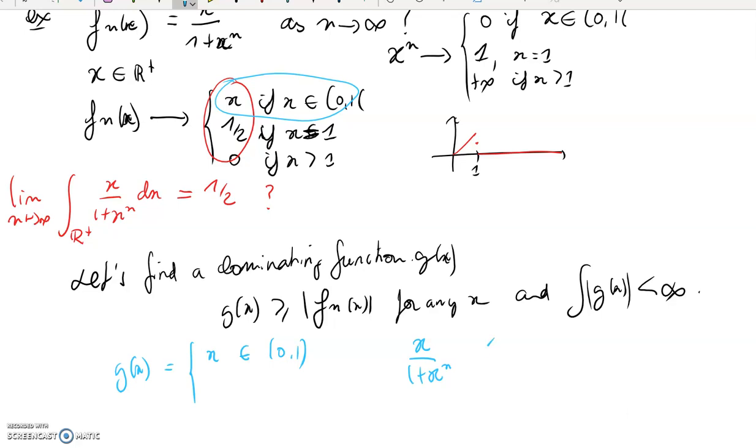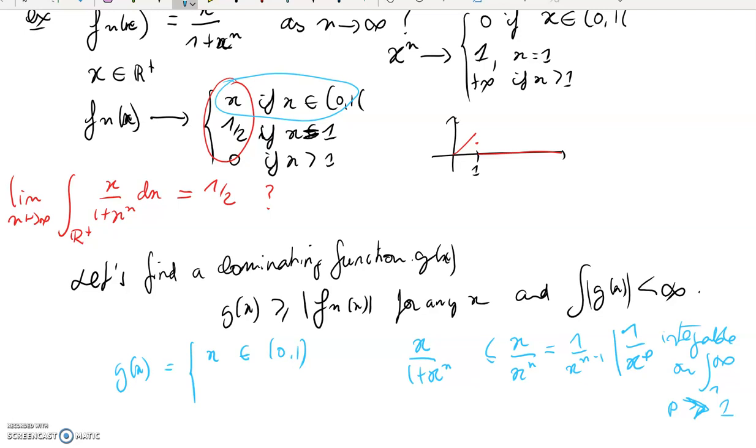So first thing, this is going to be, of course, smaller than x over x to the n, which is 1 over x to the n minus 1. Okay, great. And next thing, we need this to be integrable. So if you remember what we worked on last year, we have that 1 over x to some power p is integrable on 1 to plus infinity if and only if p is strictly greater than 1. These are the Riemann integrals.